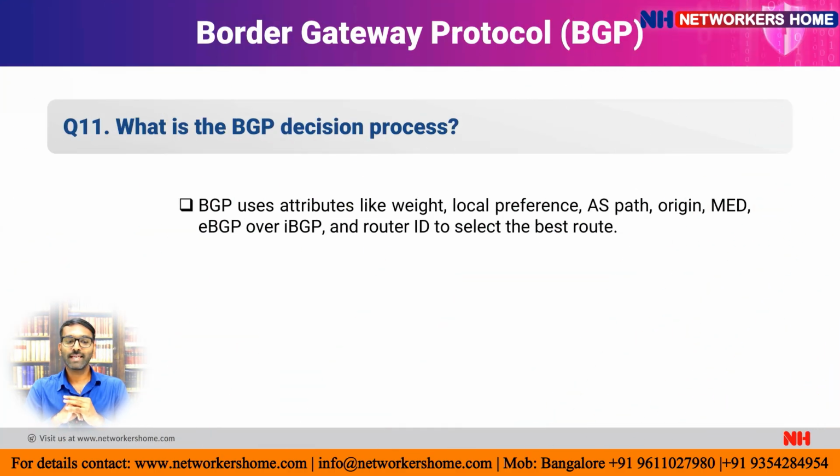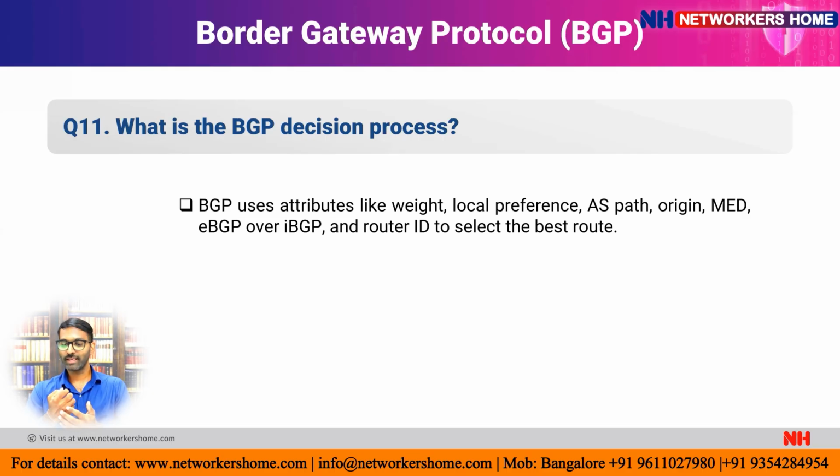And the 11th question is, what is the BGP decision process? As we have seen in the IGP routing protocols, like RIP, OSPF, and EIGRP: RIP finds the best path using the least hop count, OSPF uses the cost, and EIGRP uses composite metrics like bandwidth and delay. But when it comes to BGP, it uses some different attributes. The first attribute is weight. After that it uses local preference.